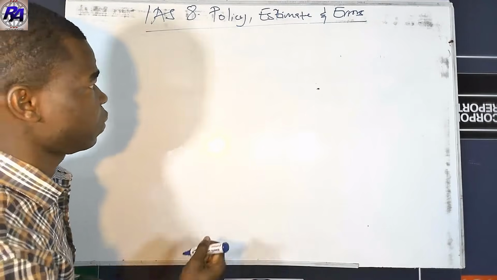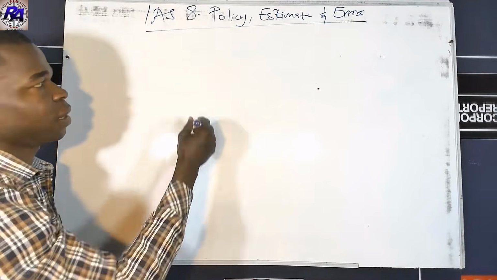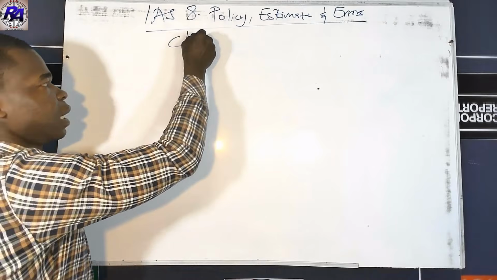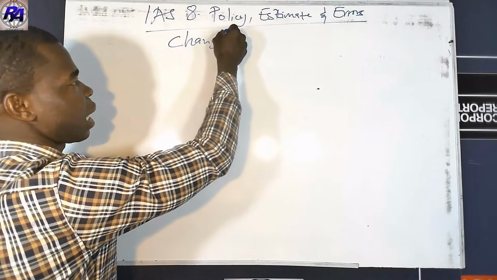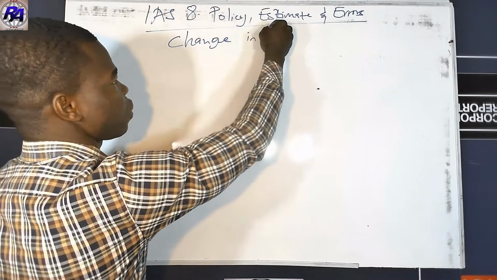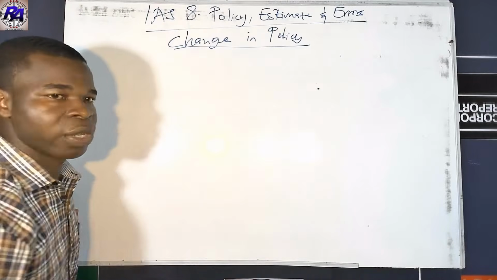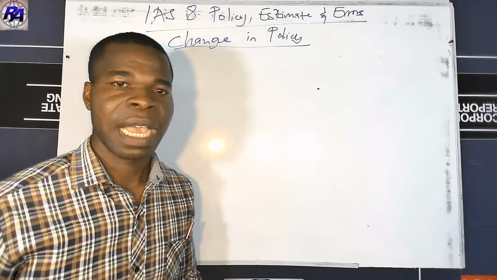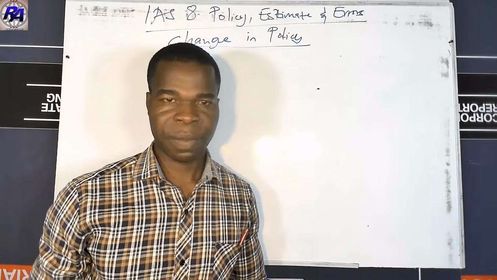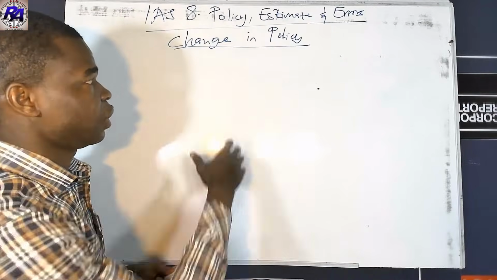So having understood the selection of the policy, now we want to look at change in accounting policy and how to account for them. So what we looked at previously was the selection, how to select an accounting policy. So here we want to look at the change in accounting policy.